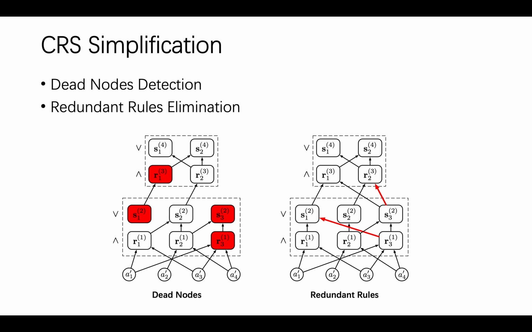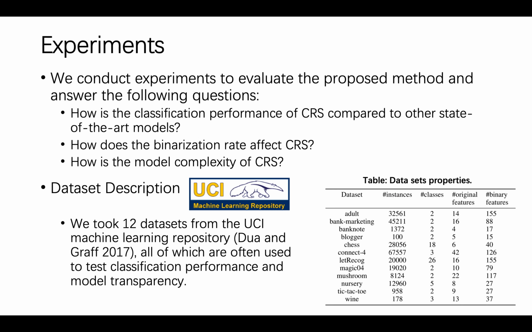Moreover, benefiting from the transparent structure of CIS, we can further simplify the trained CIS by eliminating dead nodes and redundant rules. We conduct experiments to evaluate the proposed method and answer the following questions. How is the classification performance of CIS compared to other state-of-the-art models? How does the random binarization rate affect CIS? How is the model complexity of CIS?